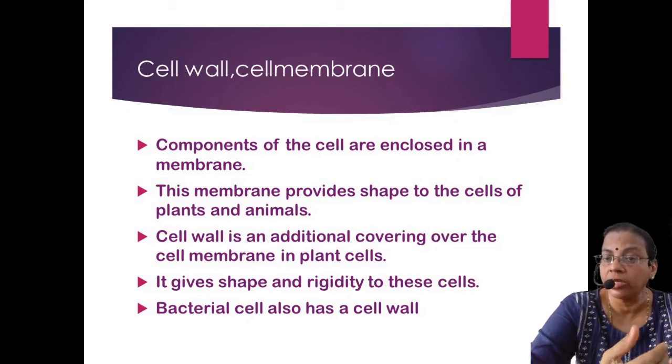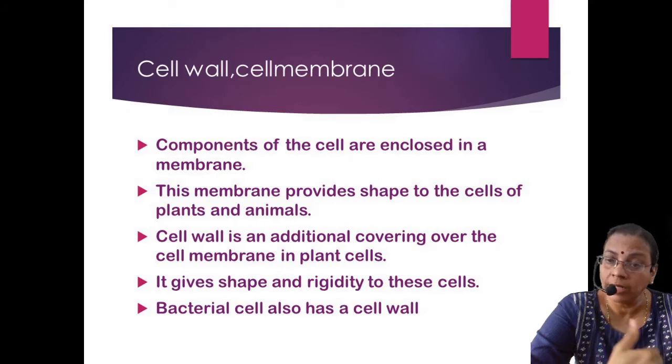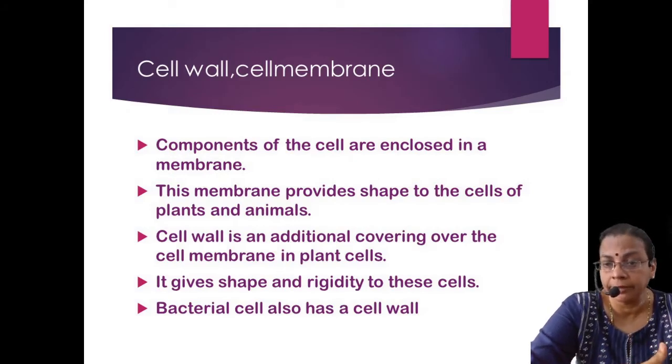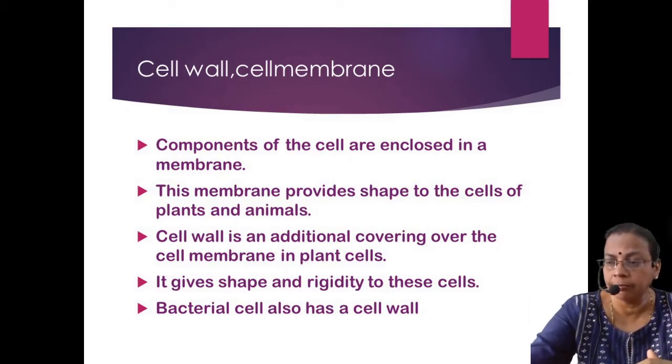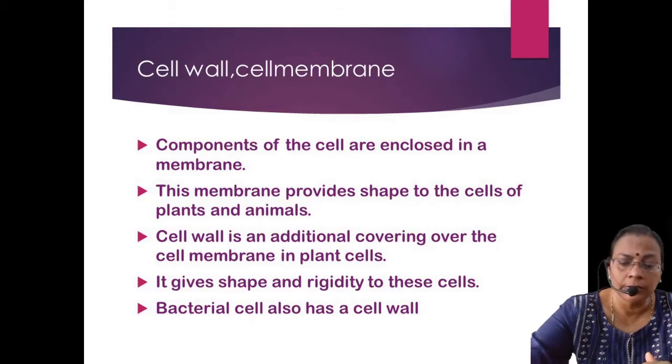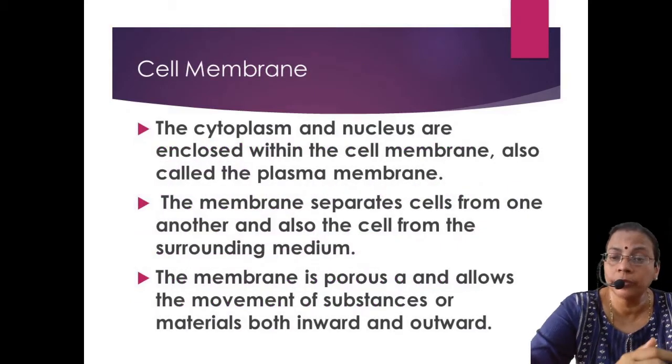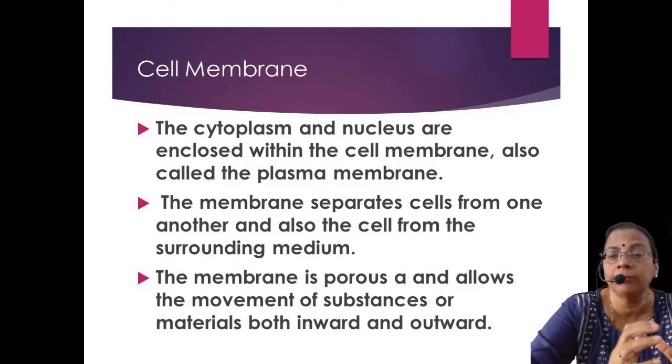If any pathogen or virus comes, the cell will not allow the entry. They cannot enter. So the cell membrane will protect it. It will allow the entry and exit of substances, and it will give shape. So these are the main functions of the cell membrane. Then when we go into more detail, the cell membrane will act as the boundary, as I said.